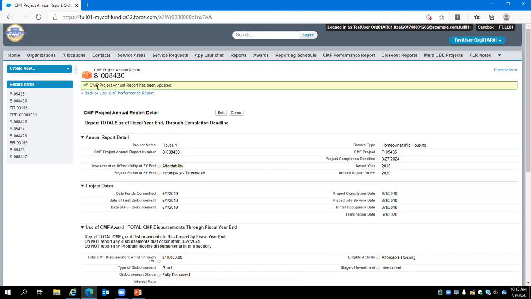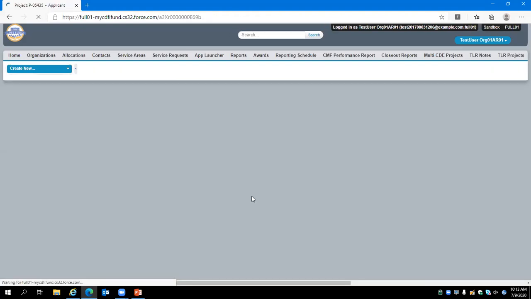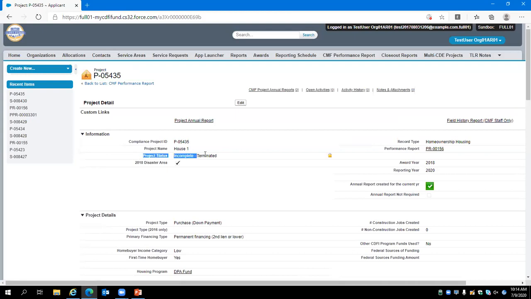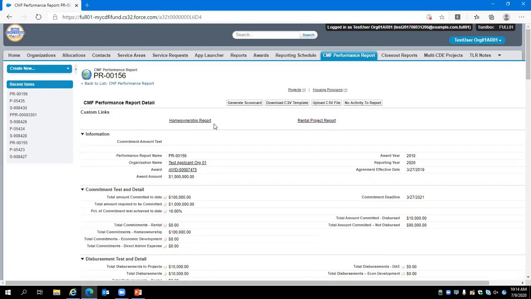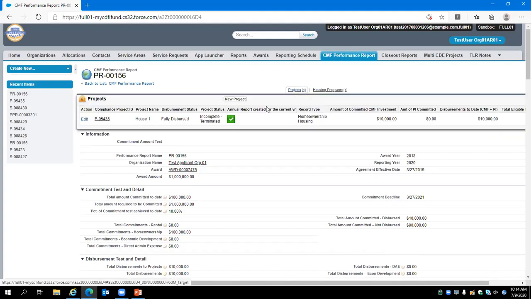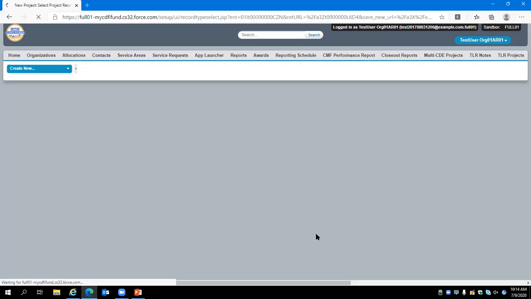You'll see at the top, we received confirmation that the annual report was successfully created. We can now return to the project record, and you will now see that project status is reported as incomplete terminated, and we have a green checkbox indicating that our annual report has been created for the current reporting year. Now that we have reported House 1 as terminated, we will return to the performance report and add in our replacement unit. To do so, we will go to the projects link and click New Project.